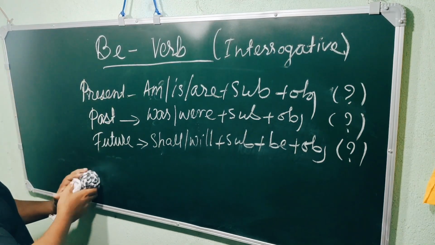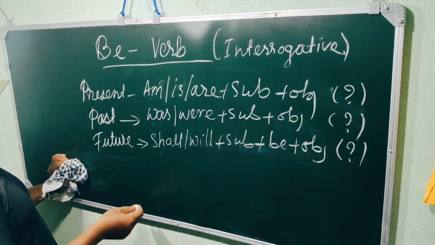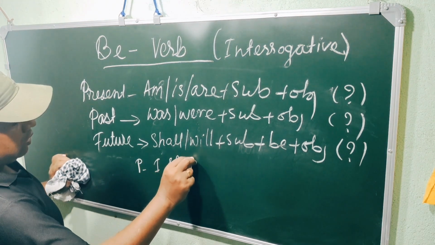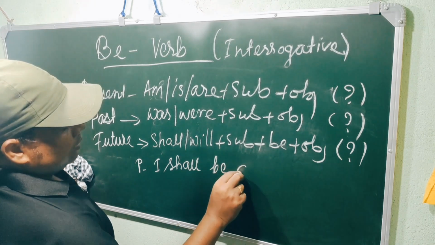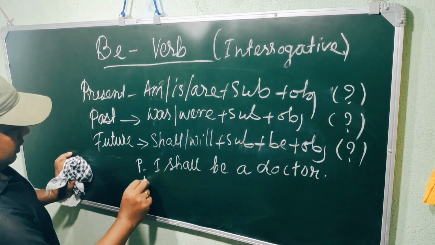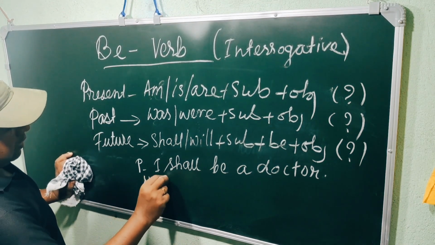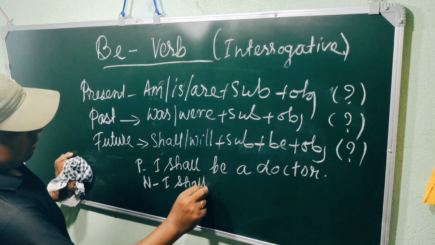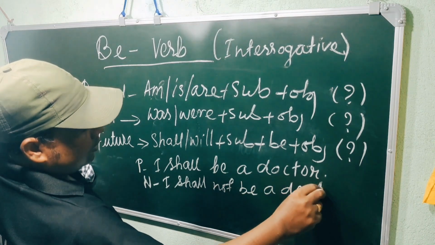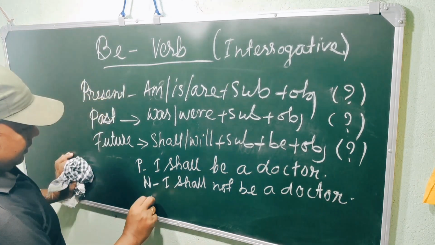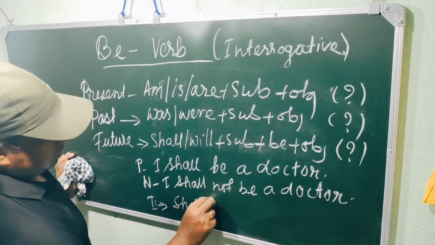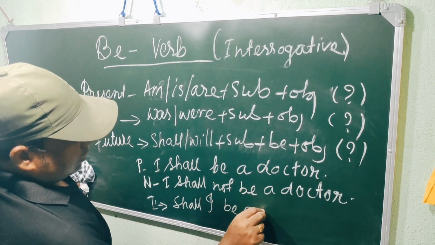So let's go for the example of future. Positive: I shall be a doctor. Make it negative: I shall not be a doctor. I can make it interrogative: Shall I be a doctor?